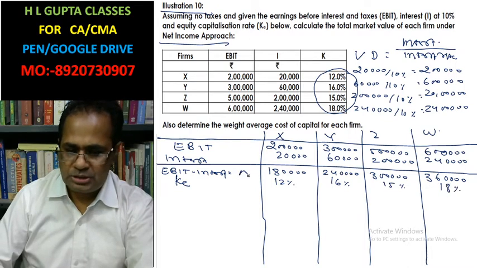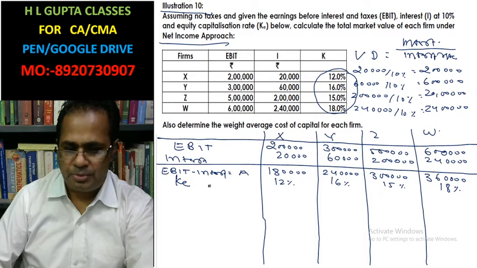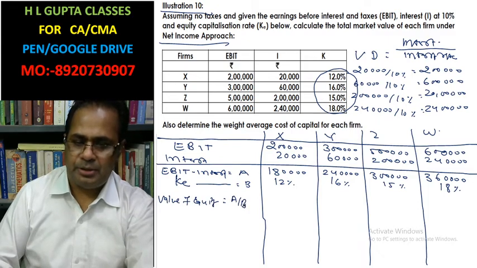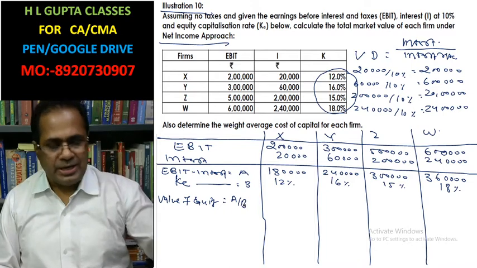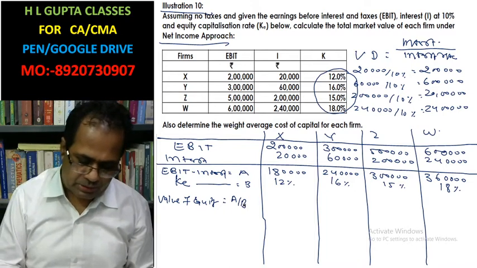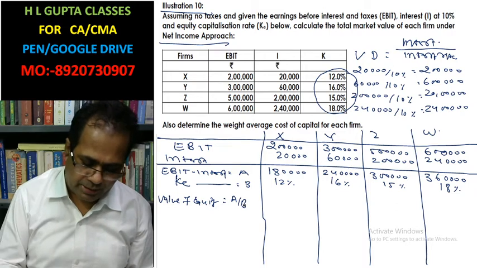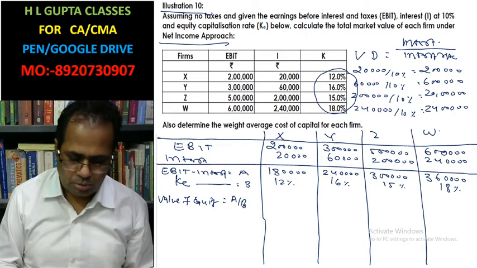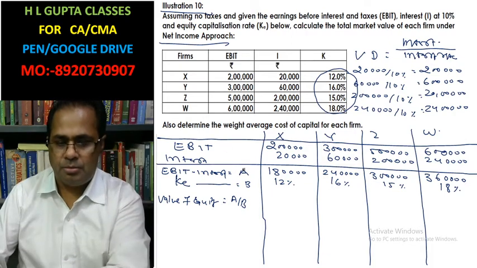Now suppose earning for equity is A and cost of equity is represented by B, then value of equity is calculated A divided by B. So 1,80,000 divided by 12%. This is 15 lakh.